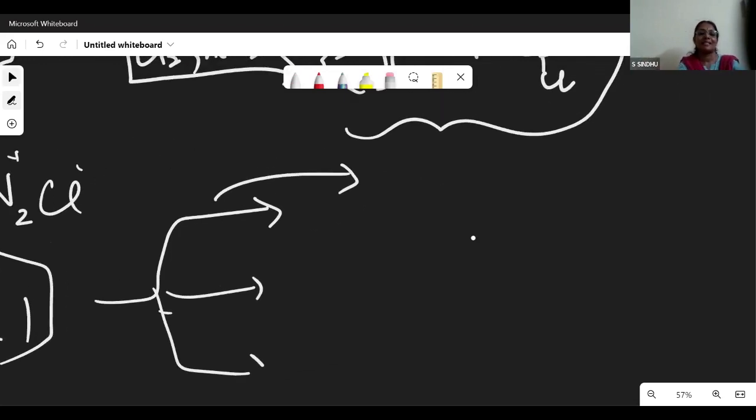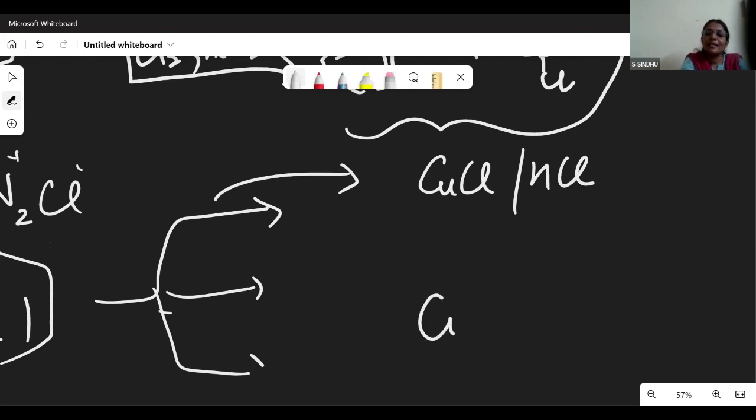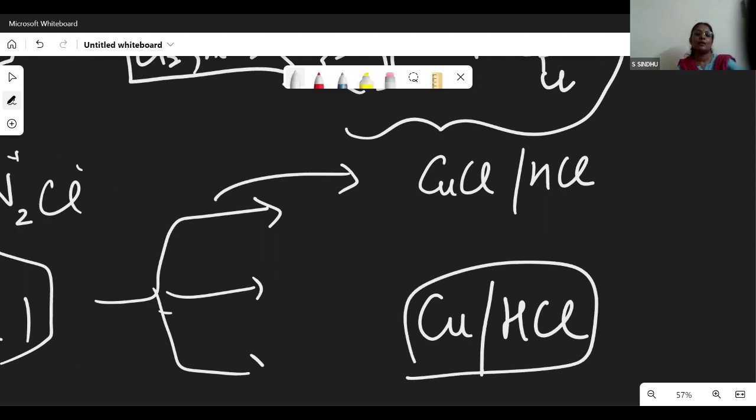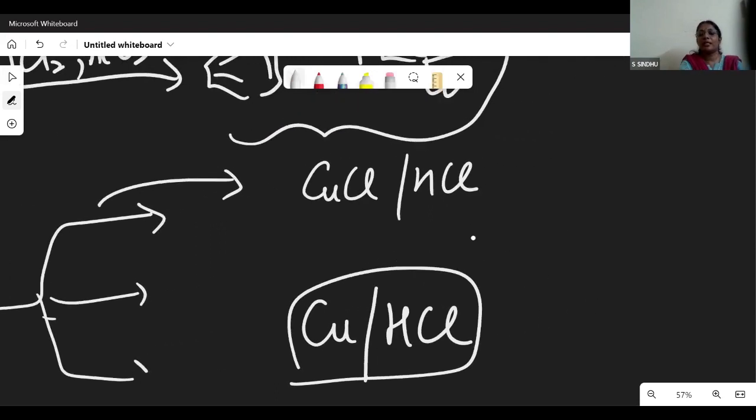When we tell the children Sandmeyer, we are using cuprous halide in HCl or cuprous bromide in HBr, or even cyanide. Whereas when it's Gattermann, it's only the difference in the reagent: copper powder in HCl or copper in HBr. So the name of the reaction changes. So Sandmeyer and Gattermann.